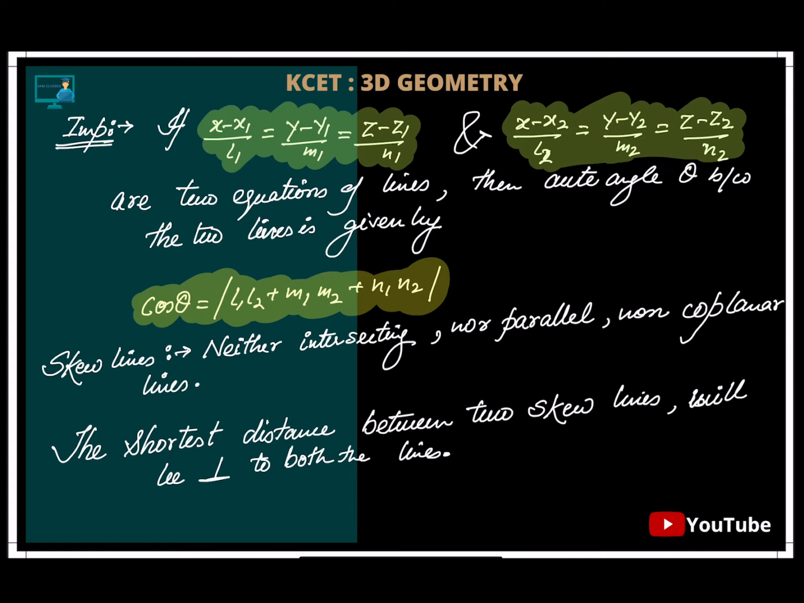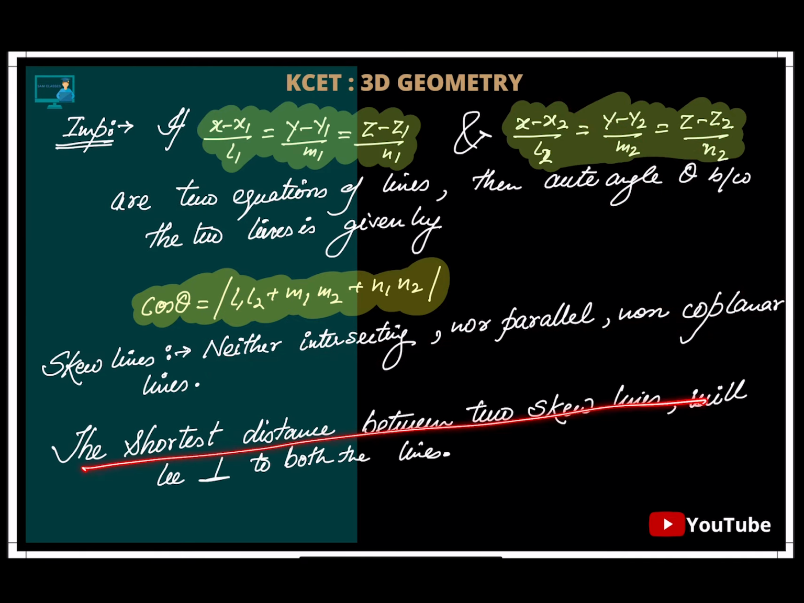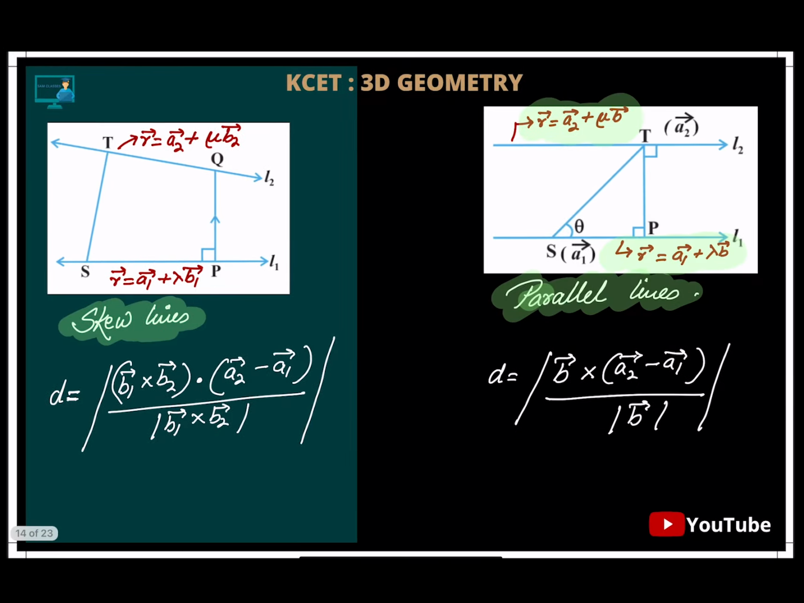Clear? Next is skew lines. What do you mean by skew lines? Very simple. Skew lines are those lines which are neither intersecting nor parallel. Neither intersecting nor parallel does not happen in 2D. So they're not coplanar. They don't lie in one plane. One is like this, the other is like this, so they're not intersecting, they lie in different planes. And the shortest distance between them is nothing but the perpendicular distance between them. For shortest distance, it's always the same thing: if I want to find the shortest distance between any two things, I'll draw a perpendicular. That's it.